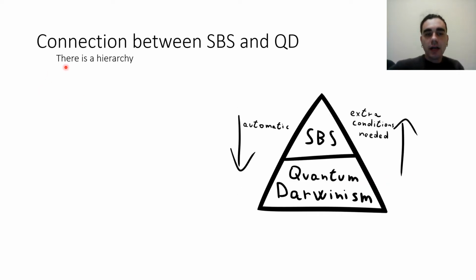And there's also a hierarchy between SBS and quantum Darwinism. SBS is considered to be more stringent than quantum Darwinism, and as a matter of fact, if we know that a system has an SBS structure, then we know for sure that it also satisfies objectivity according to quantum Darwinism, but the inverse is not necessarily true. When we know that a system is objective according to quantum Darwinism, there are some extra requirements that we need to meet in order to be certain that the resulting system is SBS.